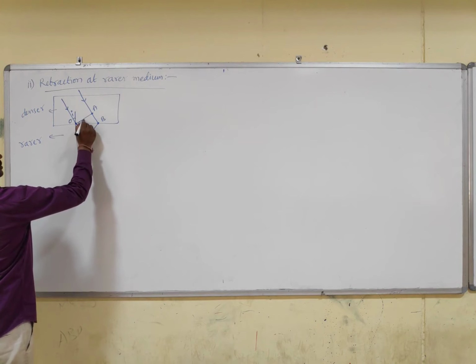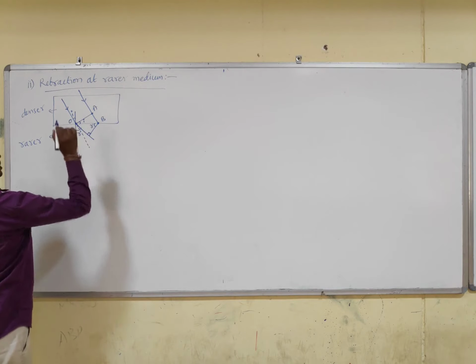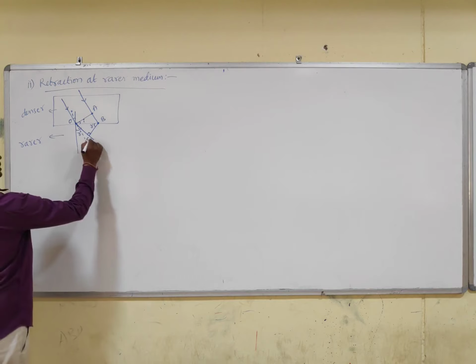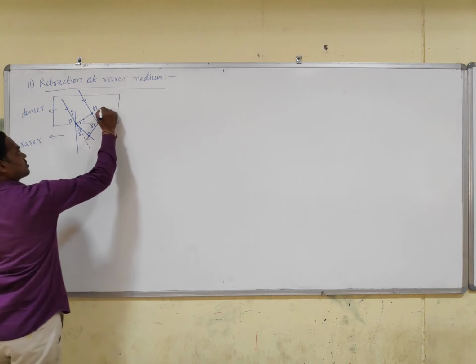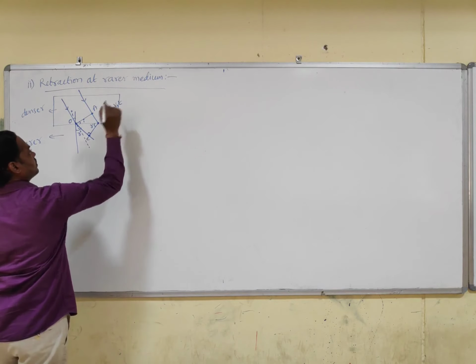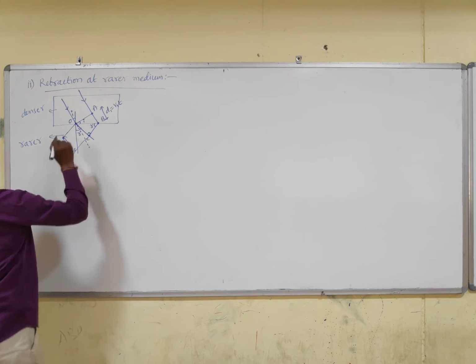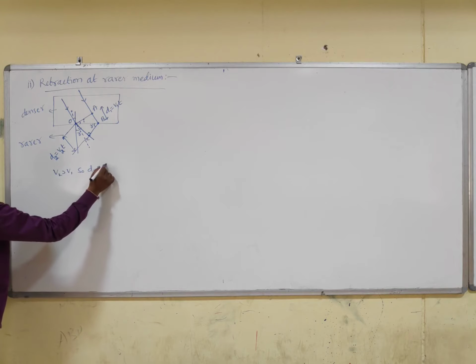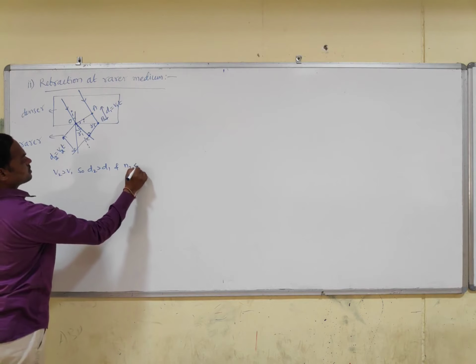This is the incident angle, and this is the angle of refraction R. This is C. In this case, this distance is V1 into T. This distance is V2 into T. Clearly V2 is greater than V1, so D2 is greater than D1, and N2 is less than N1.